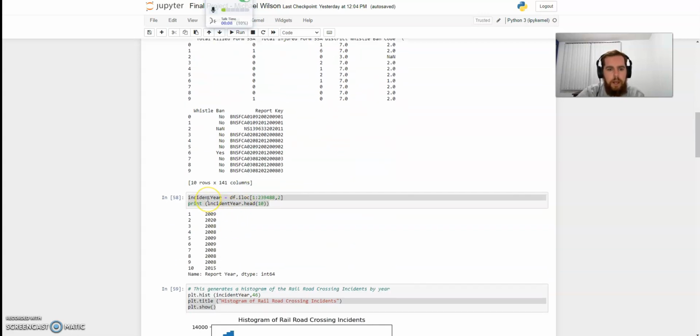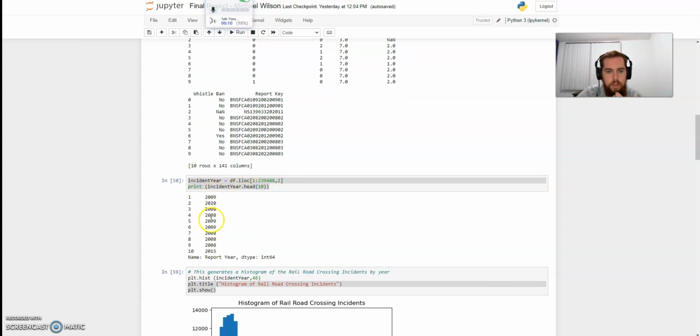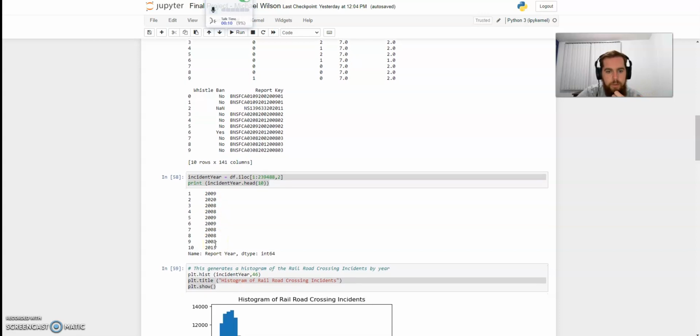Then I needed information about the years, so I created an incident year, which is rows 1 through 239,488, and it was column C, so I used 2 because we start with 0. Then I printed just to confirm that the information would display properly.